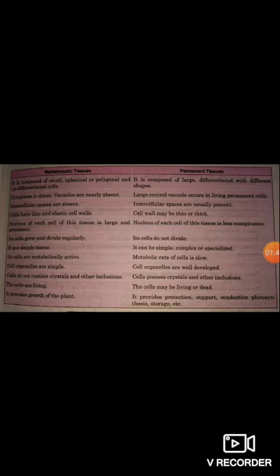That means we observed various concepts, their similarities in structure and their differences. The differences are given in this chart: meristematic tissue and permanent tissue. Meristematic tissue is composed of small, spherical or polygonal, undifferentiated cells.